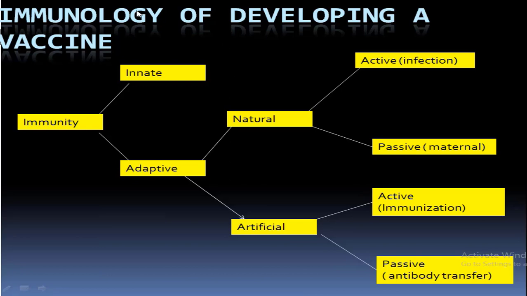Since we are talking about the mechanism of how vaccines work, it is important for us to know the basic immunology of developing a vaccine. Here we have classified the immunity. We will see that flow chart first. Immunity is the ability of the body to fight against any infection, and this is classified into innate and adaptive immunity.